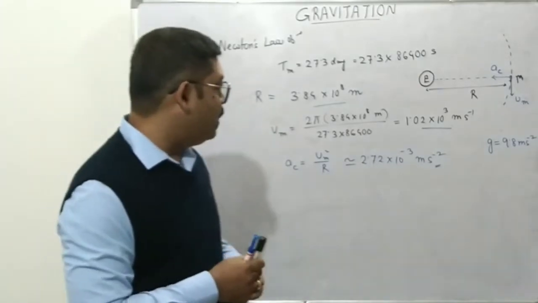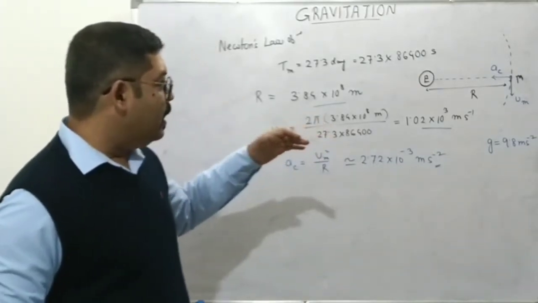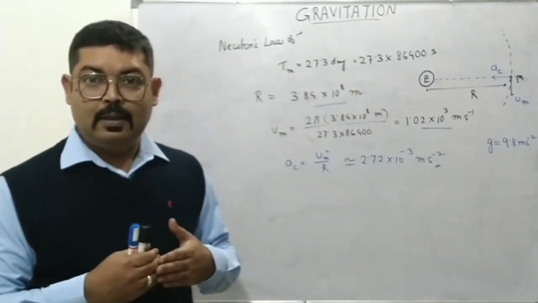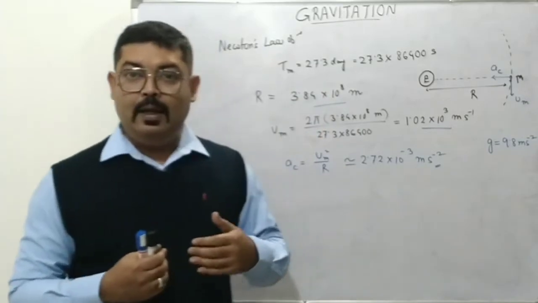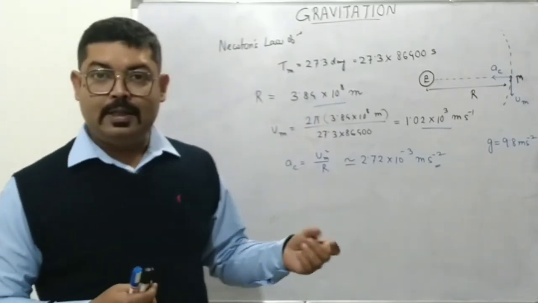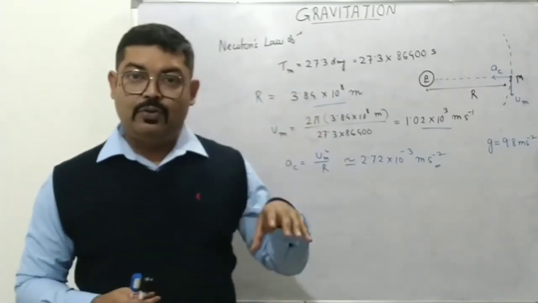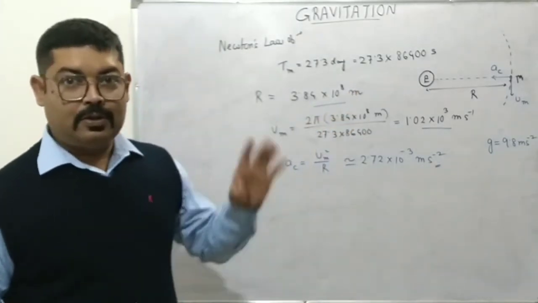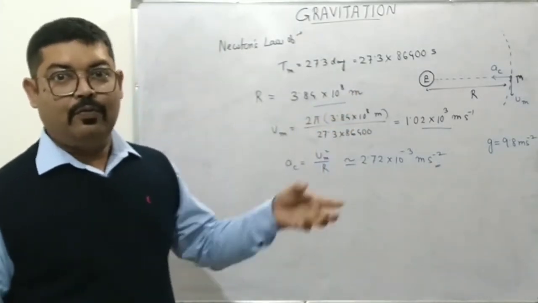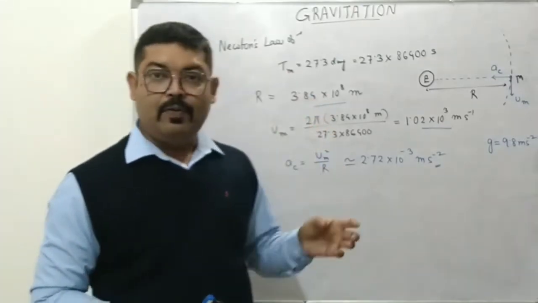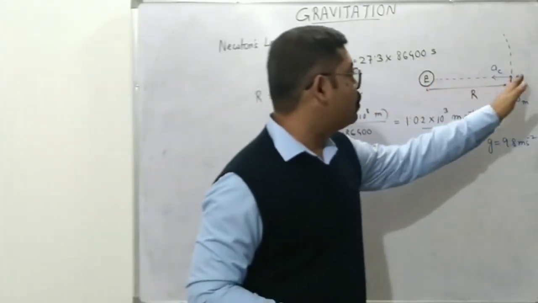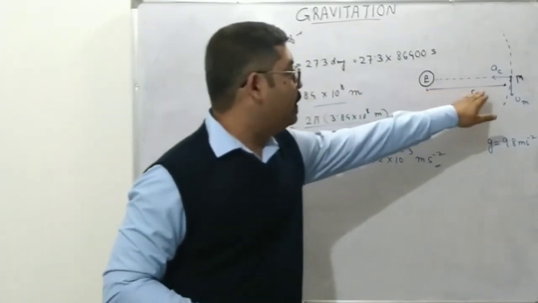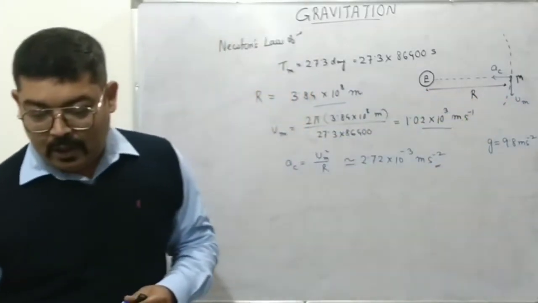What Newton assumed is that the force of attraction between two particles will vary with the distance. Since the apple was very close to Earth, the force of attraction of Earth on the apple was much greater compared with the force of attraction on the moon, because of its distance from the Earth.